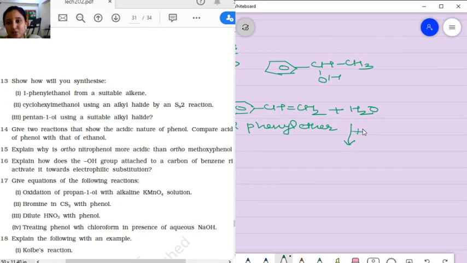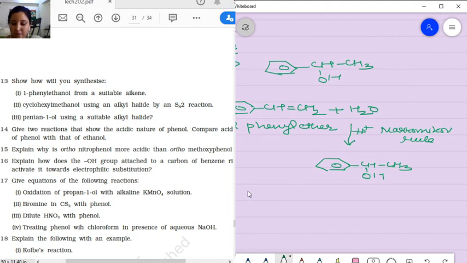The addition is going to take place according to the Markovnikov rule. So it is going to give you CH, CH3, OH. That is your 1-phenyl ethanol.